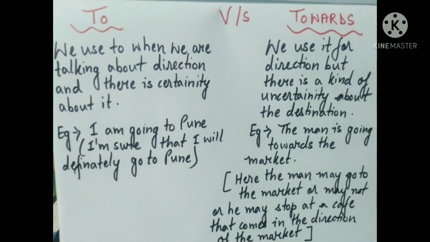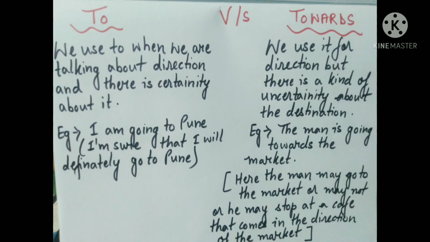For example, I am going towards the market. Here, I may go to the market or I may not go to the market, or I may stop at a coffee shop in the way to the market. We are not sure about the destination, that we will reach the market or not. So when there is a certainty, we will use to, and when there is a certain sense of uncertainty, we will use towards. Okay, when we are sure about reaching the destination, we will use to.